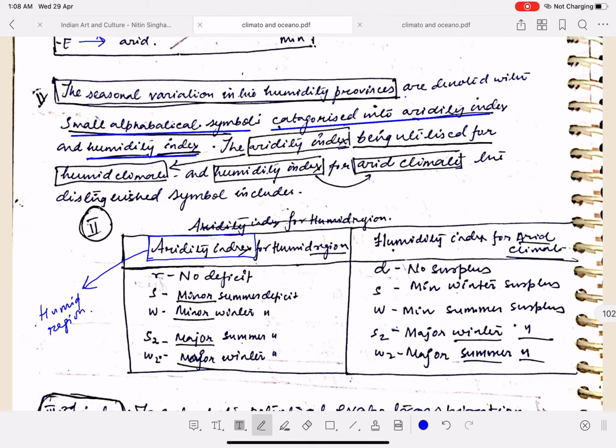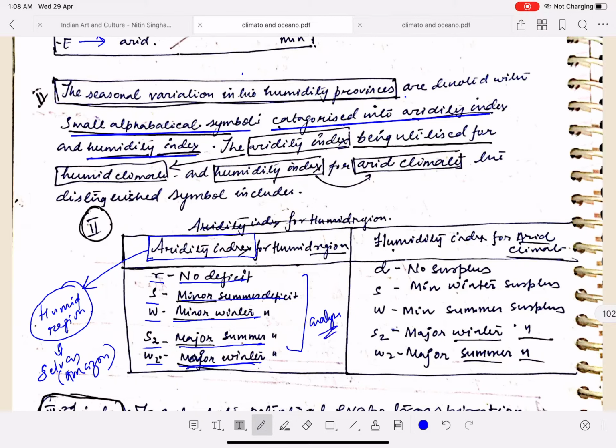For example, if we applied the aridity index to your selvas. Where is the selvas? Selvas is nothing but the Amazon. R for no deficit, S for minor summer deficit, W for minor winter deficit, S2 for major summer deficit, and W2 for major winter deficit. Please analyze this and you can get it very easily.